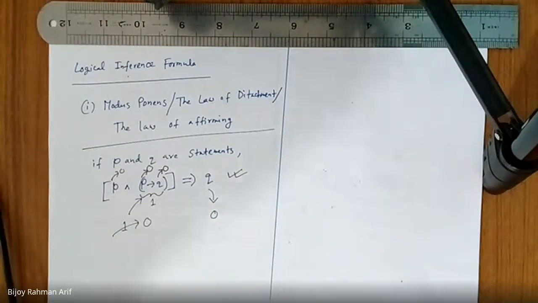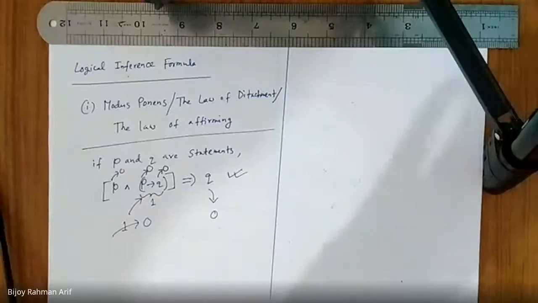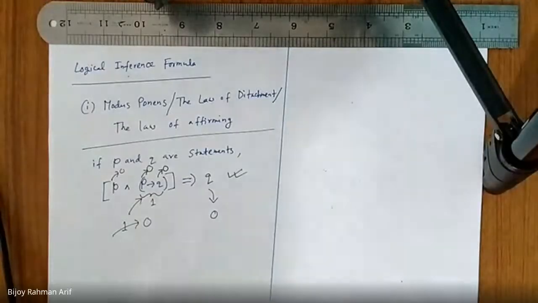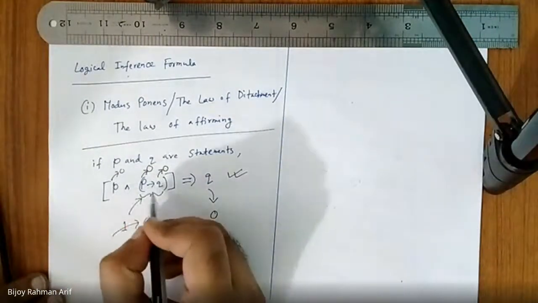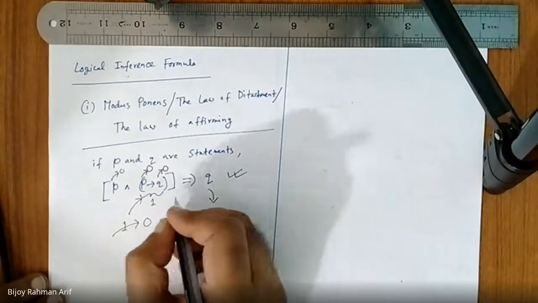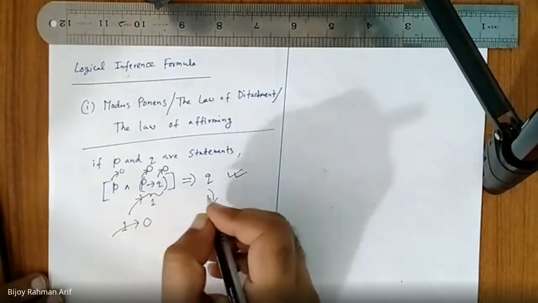Logic. Instead of doing all the rows, we are trying to find out when it would become 0. And then we have seen that becoming 0 is not possible. So definitely it is 1. But tell me, what does it say? It says P and P implies Q logically infers Q.